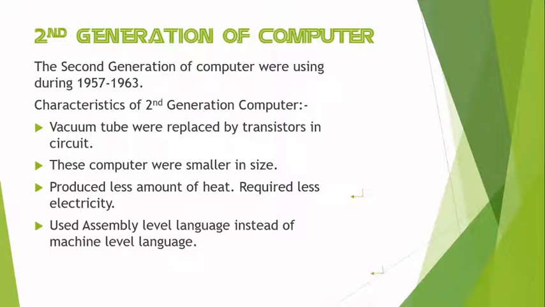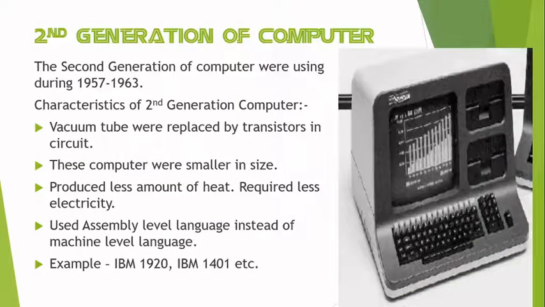We discussed that first generation computers only support machine level language, but second generation computers support assembly language. Examples of second generation computers are IBM 1920 and IBM 1401. IBM stands for International Business Machines.